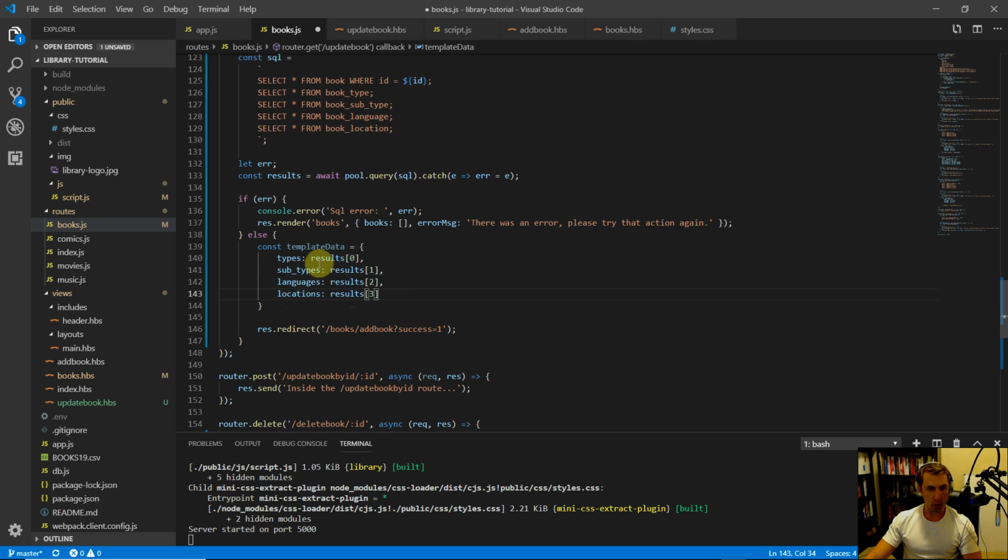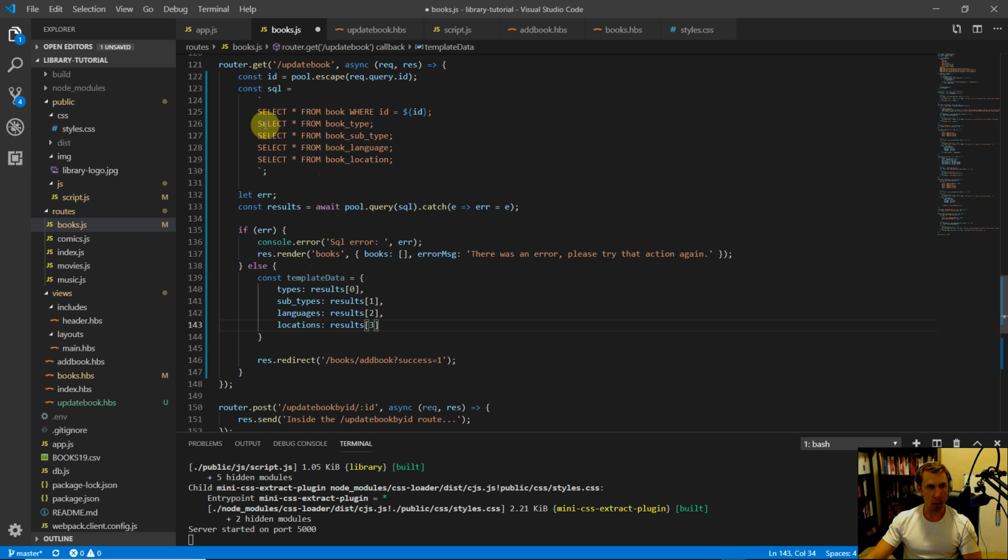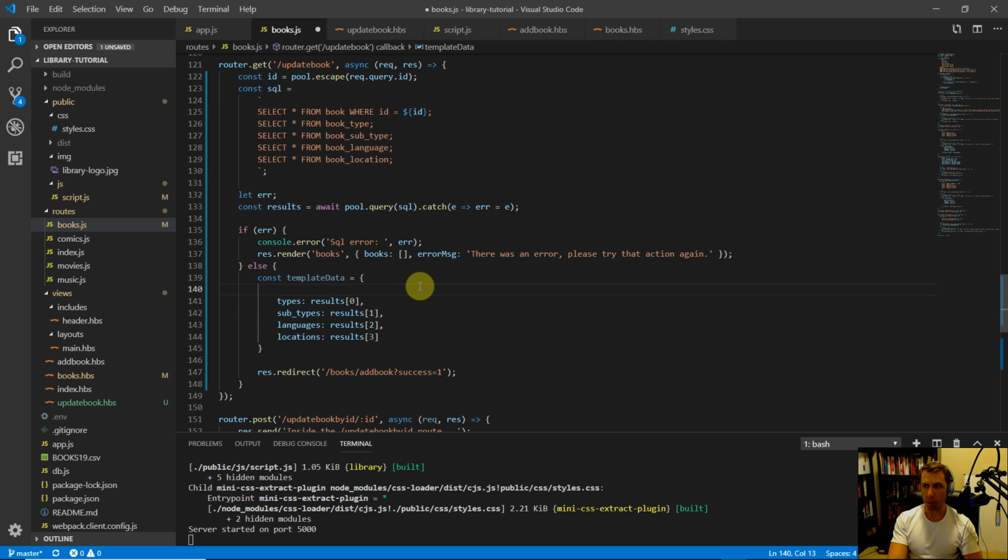The only difference actually is that we're running 1, 2, 3, 4, 5 different queries, right? So we're going to get back an array of 5 arrays. The first one being our book object. And since that's going to be an array of 1, it's going to be a little tricky to pull that out. So our first thing here is going to be our book, and that's going to be results of 0.